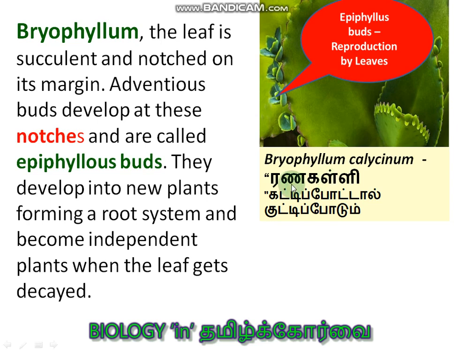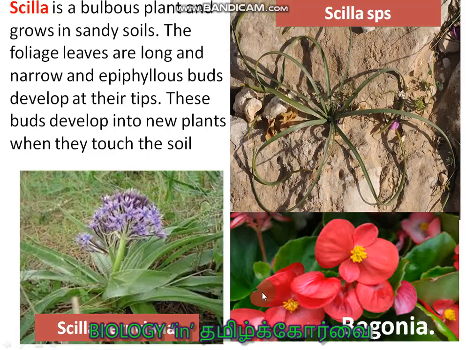In Tamil it is called Ranakalli, and it is also known as Kattipotal Kuttipodum, because if you tie this leaf and hang it, it can start producing new buds and a new plant. So it is called Kattipotal Kuttipodum, and its scientific name is Bryophyllum calcinum. There are a variety of plants in Bryophyllum, and this is the Scilla.